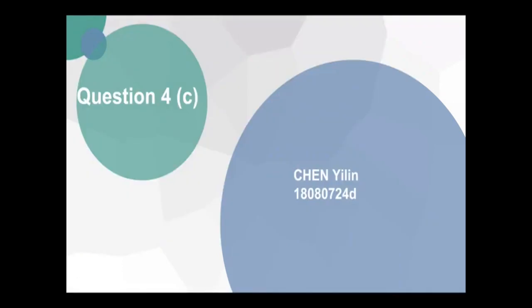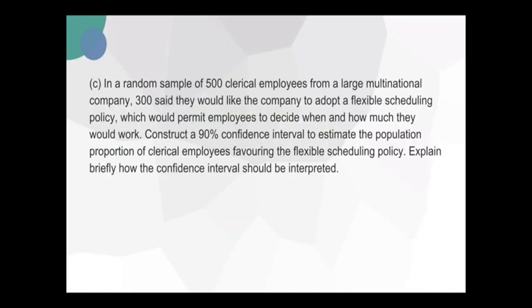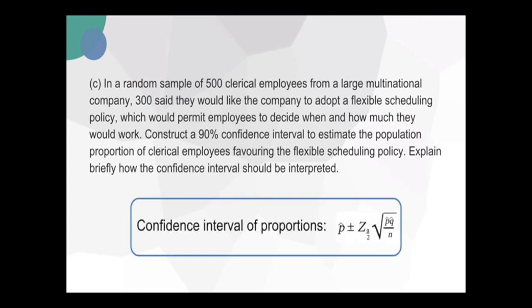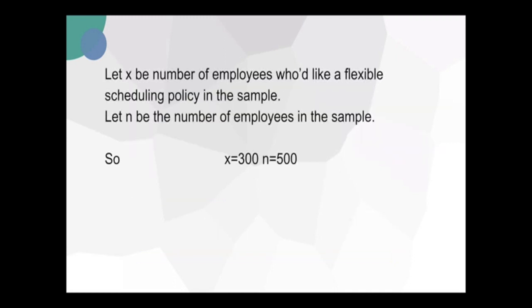I'm going to talk about question 4C. In this question, we're going to use the formula for the confidence interval of proportions. First, let X be the number of employees who like a flexible scheduling policy in the sample, and let N be the number of employees we choose from the population. So X is 300, N is 500. P hat equals X over N, and is 0.6. Q hat equals 1 minus P hat, and is 0.4.